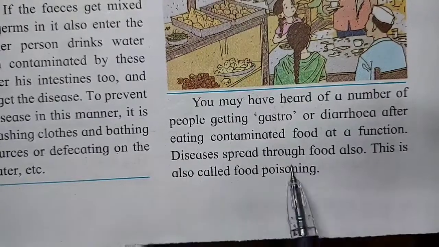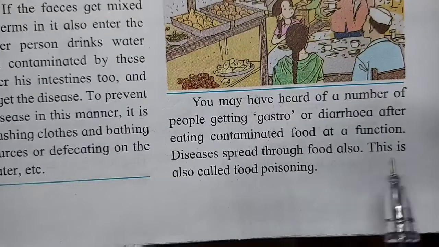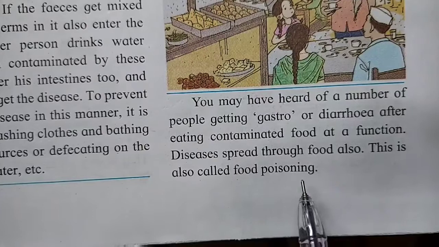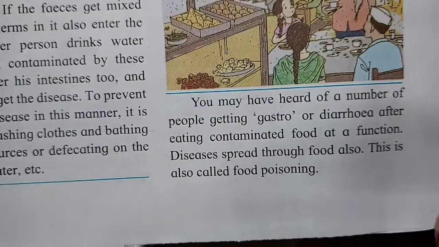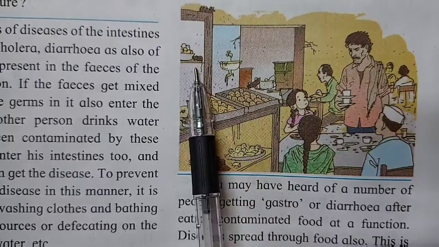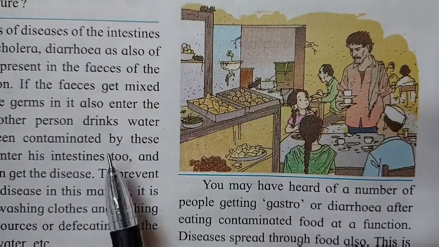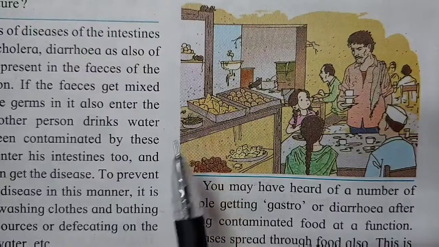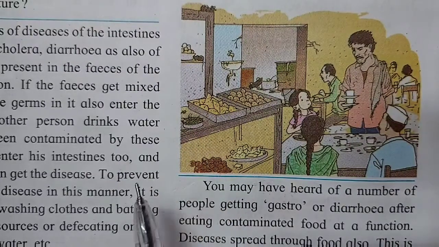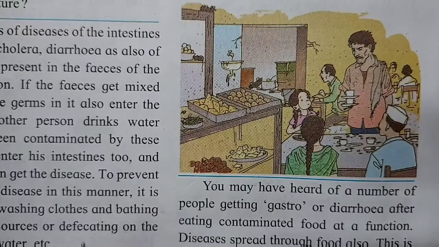Diseases spread through food also. This is called food poisoning. What is it called? Food poisoning. When we have food in such places, you can see contamination by rodents, mice. How do we come to know whether the food we are eating is good or contaminated? So don't go only for the outer look, the presentation. You should also see the cleanliness around the food stalls.